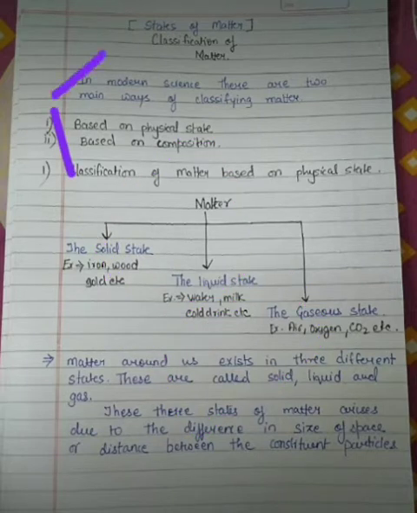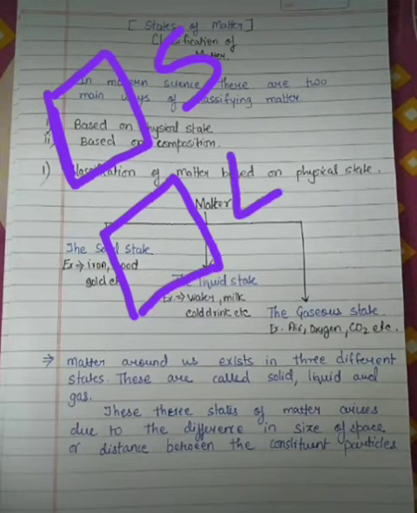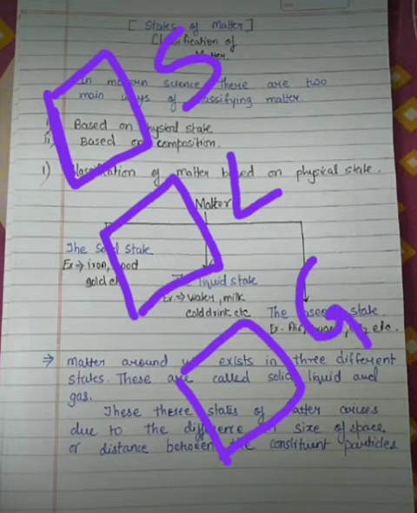Suppose very first we are taking a solid particle, then we are taking a liquid substance, then we are taking a gaseous substance. So why does matter arise in three states? It is basically because of the size of space or distance between the particles.